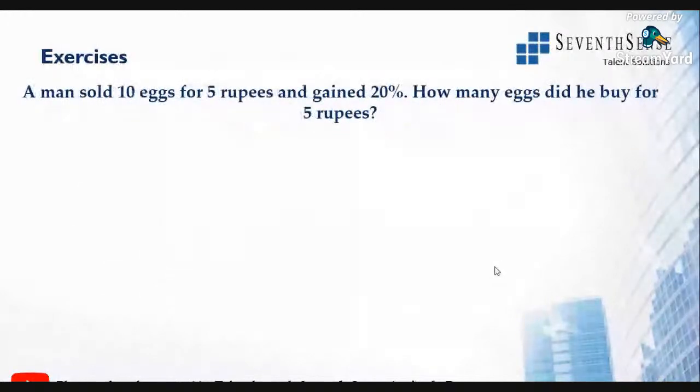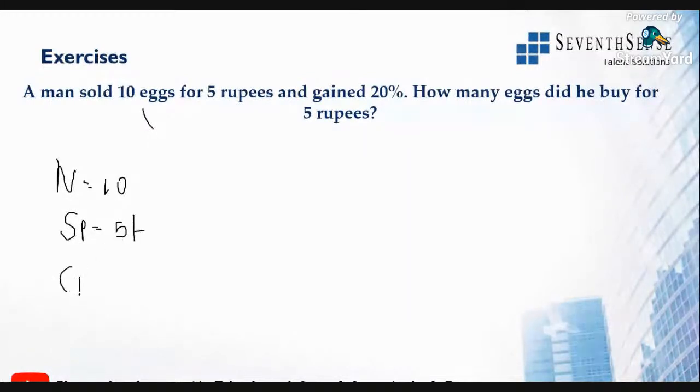A man sold 10 eggs for 5 rupees and gained 20%. How many eggs did he buy for 5 rupees? They're asking the number of eggs he bought at 5 rupees. So they're telling that for 5 rupees he sold 10 eggs. So N is 10. Selling price is 5 rupees.